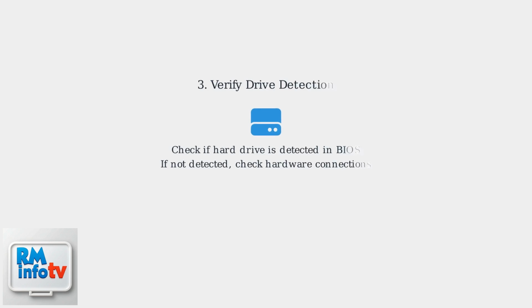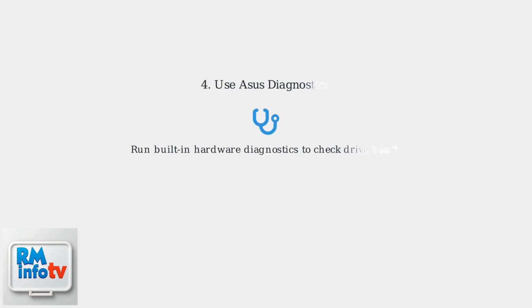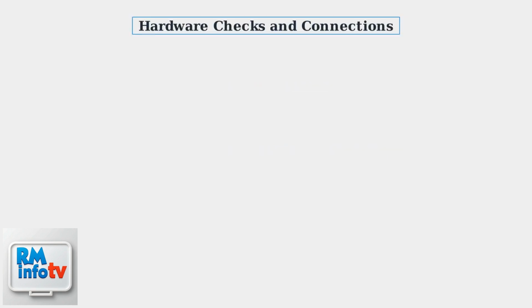Next, verify that your hard drive is detected in the BIOS. Look for it in the storage or main menu. If it's not listed, it may indicate a hardware problem or loose connection. Finally, use Asus's built-in hardware diagnostics tool, often available in BIOS or through the MyAsus app, to verify the health of your drive.